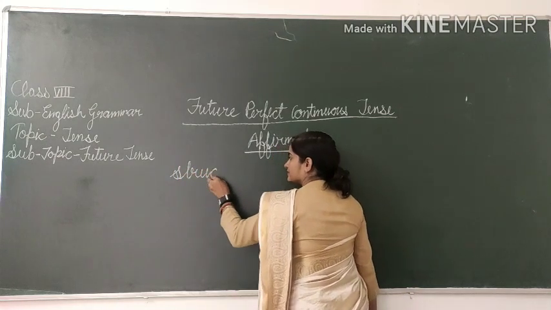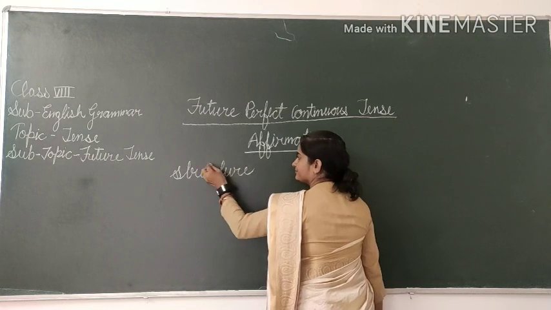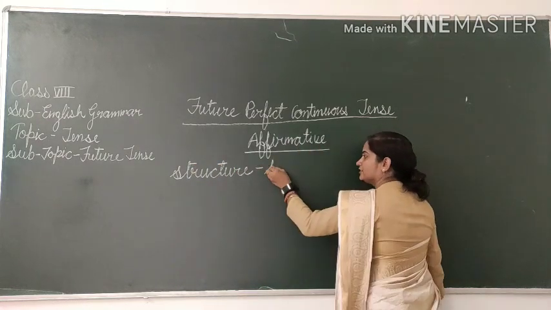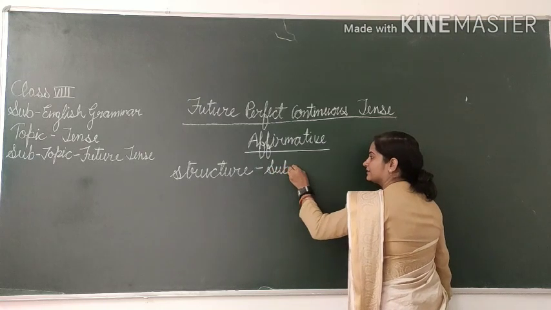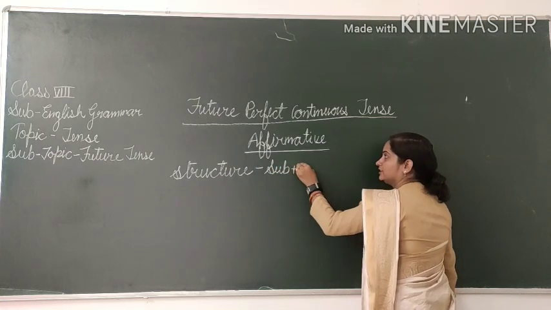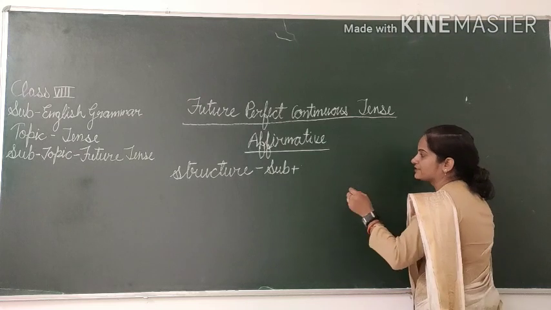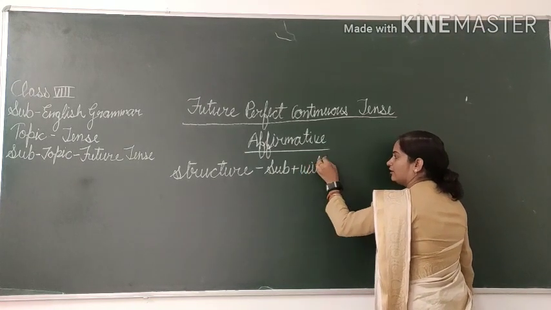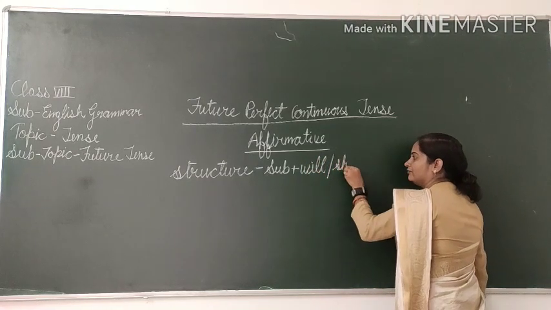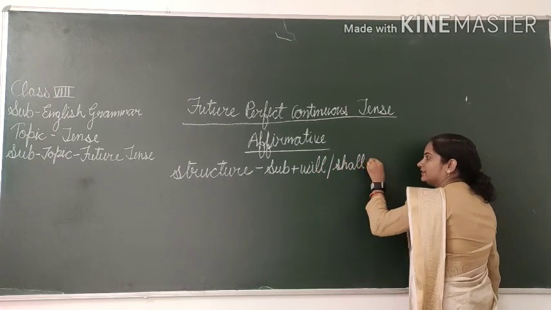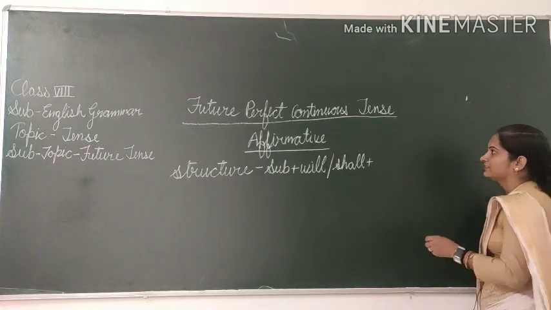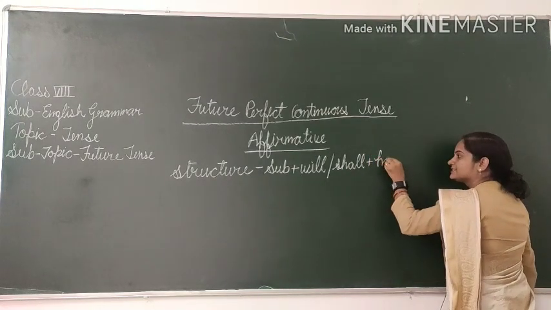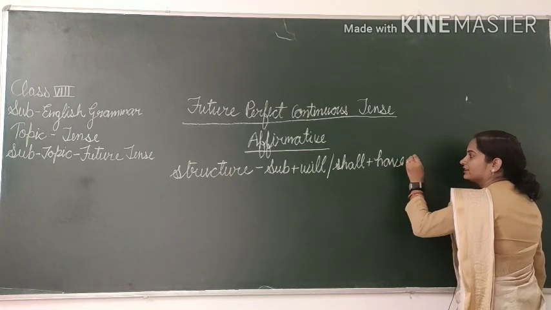Structure. Firstly, what will become? Your subject. Then after, your future expressing word: will oblique shall. And then after, the perfect expressing word, that is have.